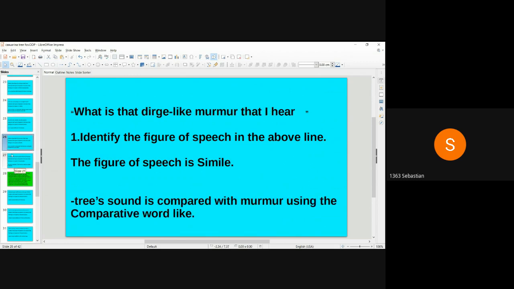What is that a dirge-like murmur that I hear? Identify the figure of speech in the above line. The figure of speech is simile. Tree's sound is compared with murmur using the comparative word like.